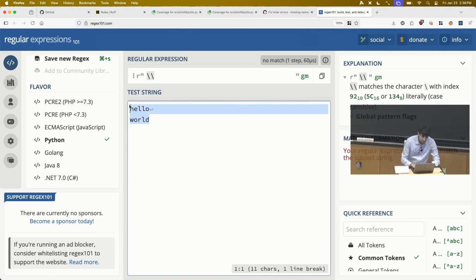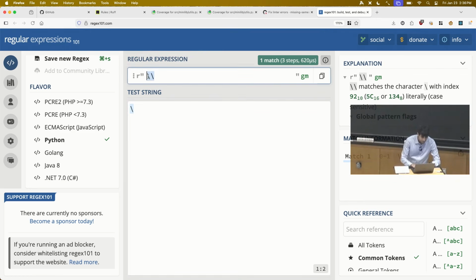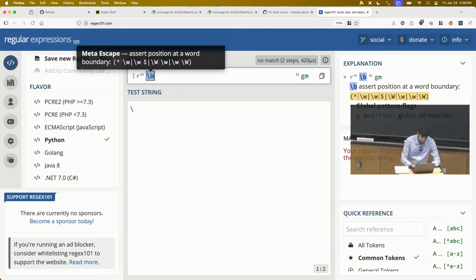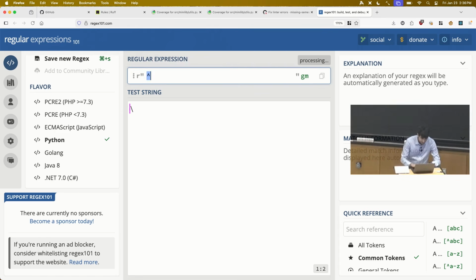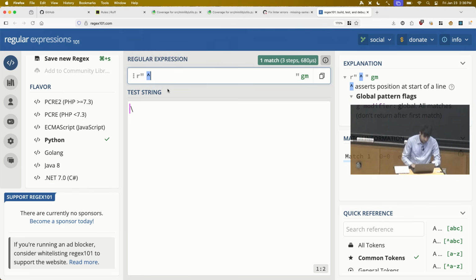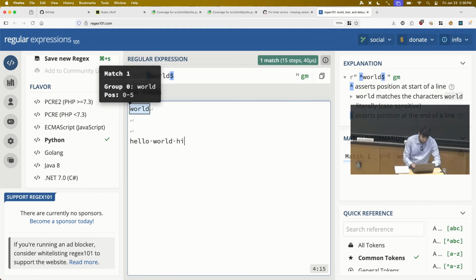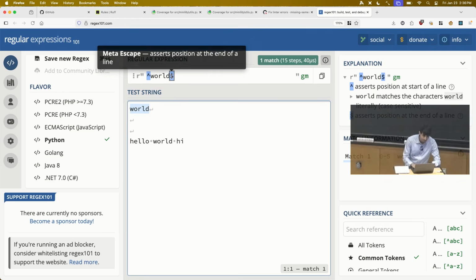We saw we used backslash as a special character. So if you want to actually match a literal backslash, you have the pattern backslash backslash, which escapes the following backslash. And then kind of similar to the word boundary, there is a caret character that matches the start of the line, and then dollar matches the end of the line. So this will match world, but won't match hello world, hi. Because we have to have start of line, world, end of line.